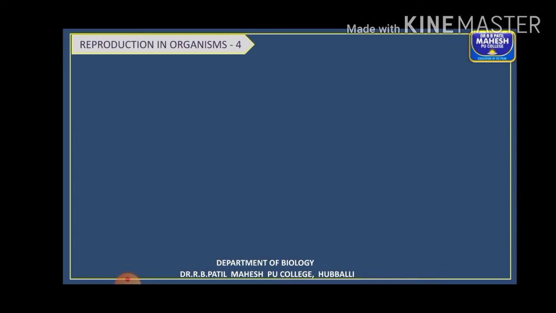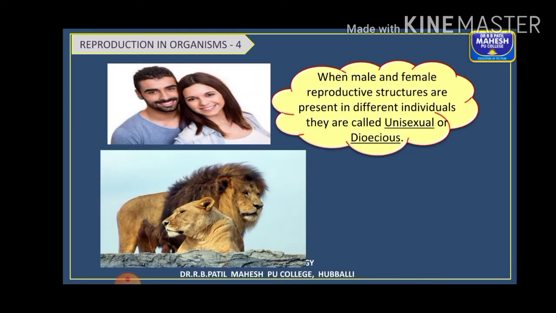Hope you got the terms. In the same way, the opposite of it is unisexual and dioecious forms. When male and female reproductive structures are present in different individuals, then they are said to be unisexual. That is, unisexual, it is having only one sex organ. Or they are dioecious.